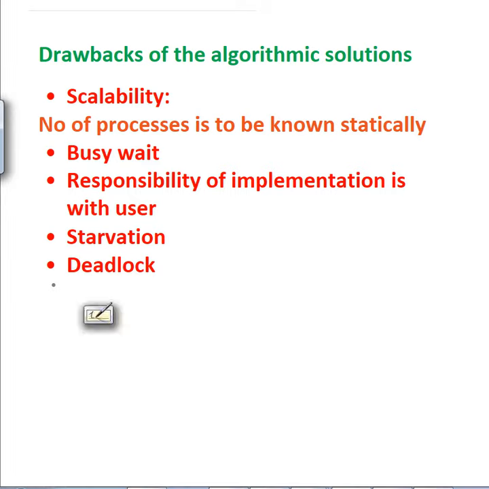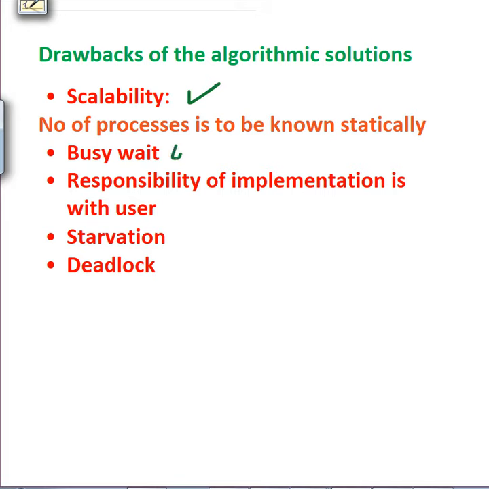Dear students, we have seen the algorithmic solutions, the software solutions: Peterson's, Dekker's, and Lamport's Bakery algorithm. Then we saw the hardware solutions: compare and swap, swapping, and test and set. And we saw there were a lot of problems. First, scalability issues. We need to know how many processes we have, and the most important one is busy waiting.